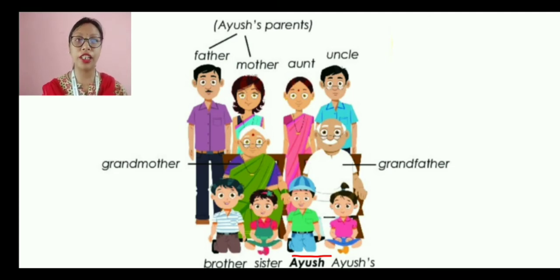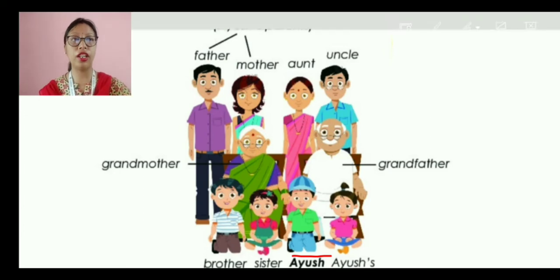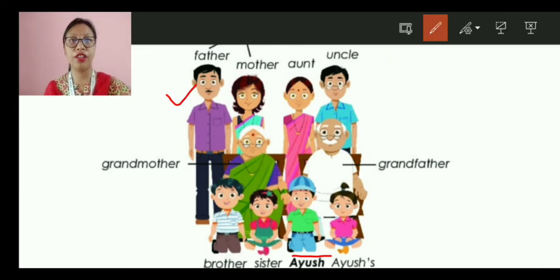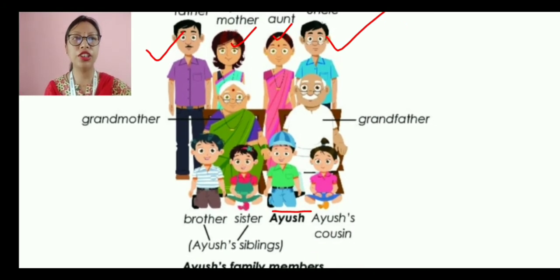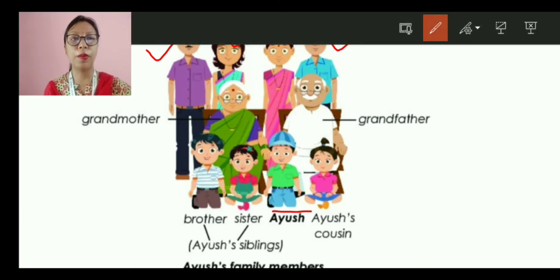So after that, if you go to the above, here we have Ayush's father, Ayush's mother, Ayush's uncle, and Ayush's aunt. And below we have Ayush's siblings. Now brother, that is Ayush's own brother, and this is sister, Ayush's own sister. That means brother and sister are from their own mother and father.